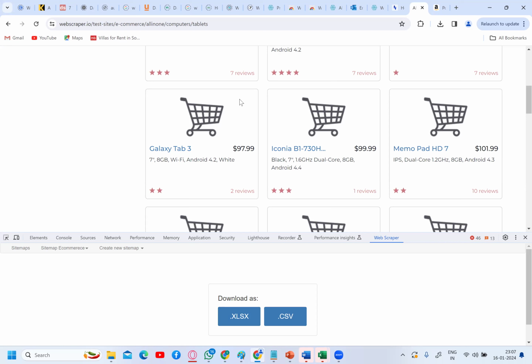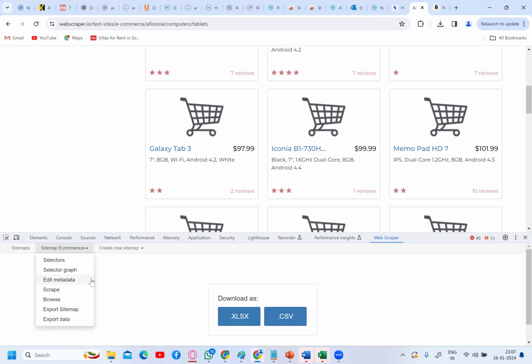They may give you a task: can you perform certain competition analysis as a data scientist or data analyst? At that time, you should know how to use these web scraping tools. Yes or no? If you understand one tool, all tools will work in the same manner. If you learn how to drive a Maruti car, you can also drive any number of cars. This is how you can use web scraping tools.